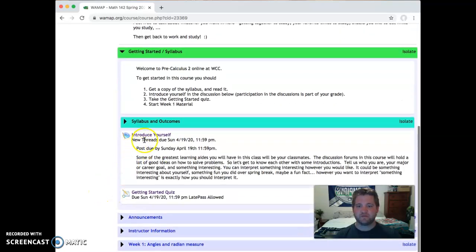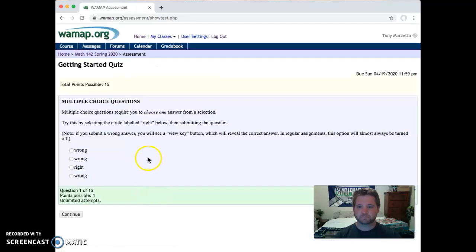Okay, so after introducing yourself, you're going to want to do the Getting Started quiz. So we'll go ahead and open this up. This will be a Getting Started quiz. Again, like I said, this is going to be a syllabus quiz, just working with the wall map. You can reattempt this as many times as you want, so definitely try to get 100% on this.